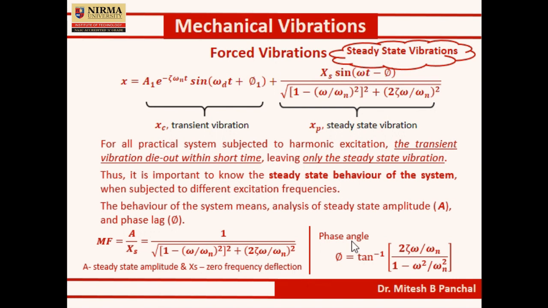Now we will see how these characteristic curves appear when we plot them for the magnification factor as well as for the phase angle.